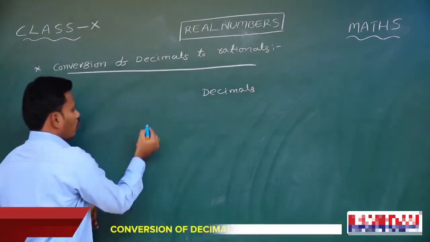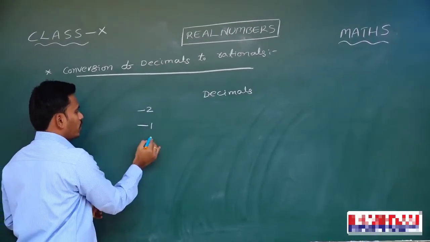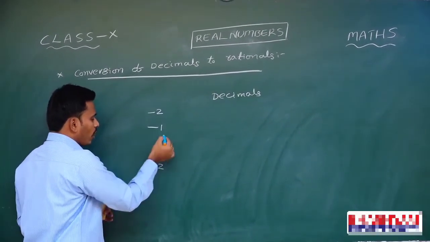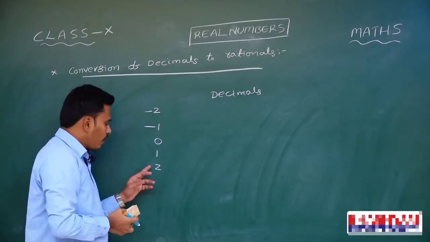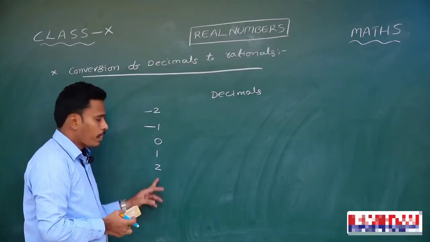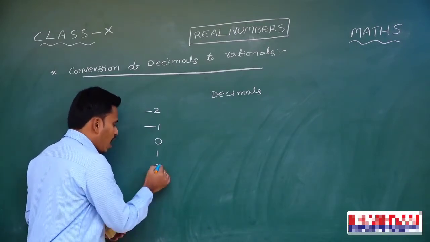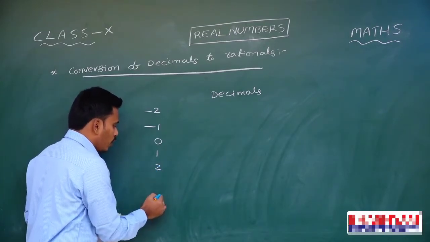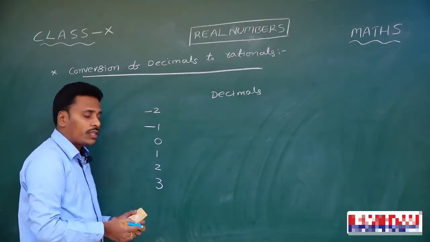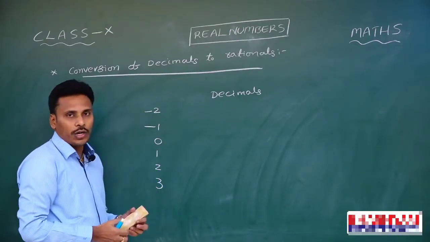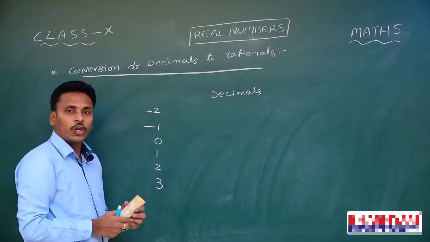Look at the numbers on the board. For example, I have some integers like -2, -1, 0, 1, 2. Now have a look at this. The next integer after 1 is 2, and after 2 the next number is 3, right? And we are very sure that there are no integers between 1 and 2, and there are no integers between 2 and 3.